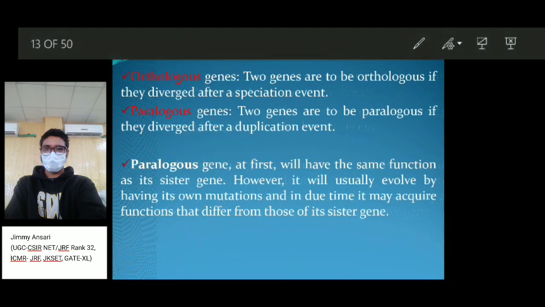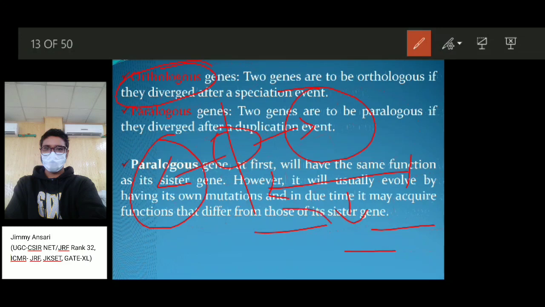event. So the orthologous gene is if there is a population, the same gene has diverged due to speciation, another one remains here, half remains here. This is duplication. And if there is a gene, it makes a number of copies, copy 1, copy 2, copy 3. So these all are diverged into separate times or separate locations.